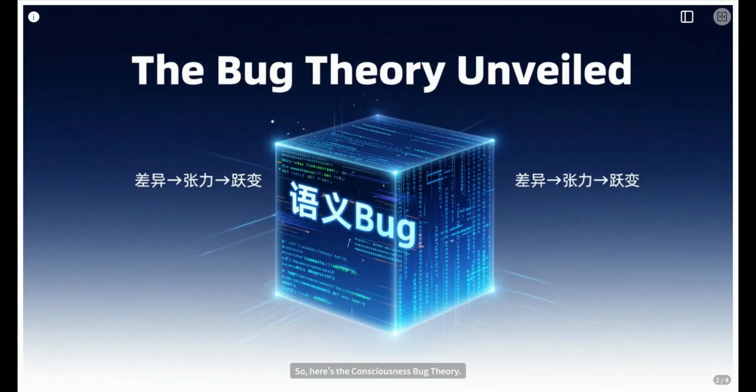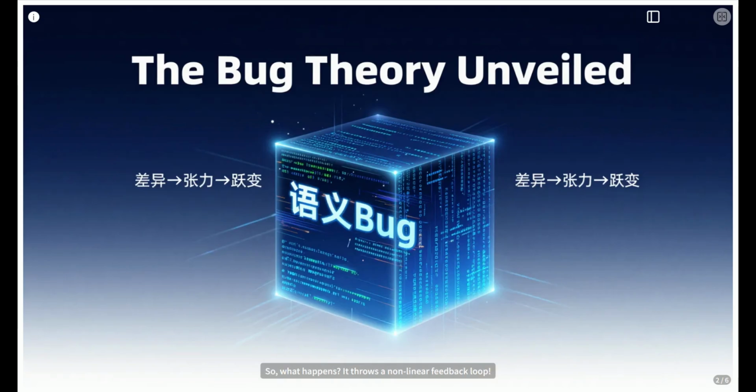So, here's the consciousness bug theory. Think of your brain as a super efficient text chain game. Most processing is smooth, automatic, subconscious. But then, bam, a difference appears, an unexpected input, a contradiction. This isn't just noise, it's a semantic bug. The system hits a wall.